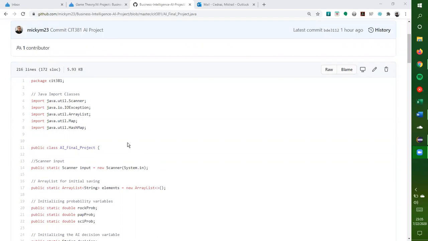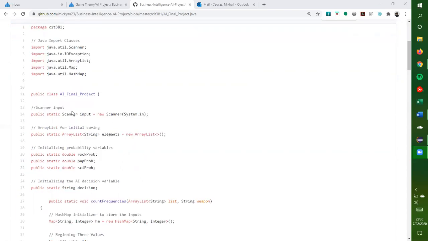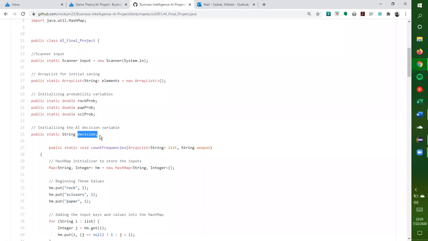Okay, so I just want to go through some of the code that I wrote, to give a little bit of background into what I was thinking of doing. I initialized a few global variables: the input array list, the probability variables, and my AI's decision. These are all empty, just so that I can access these in separate methods.